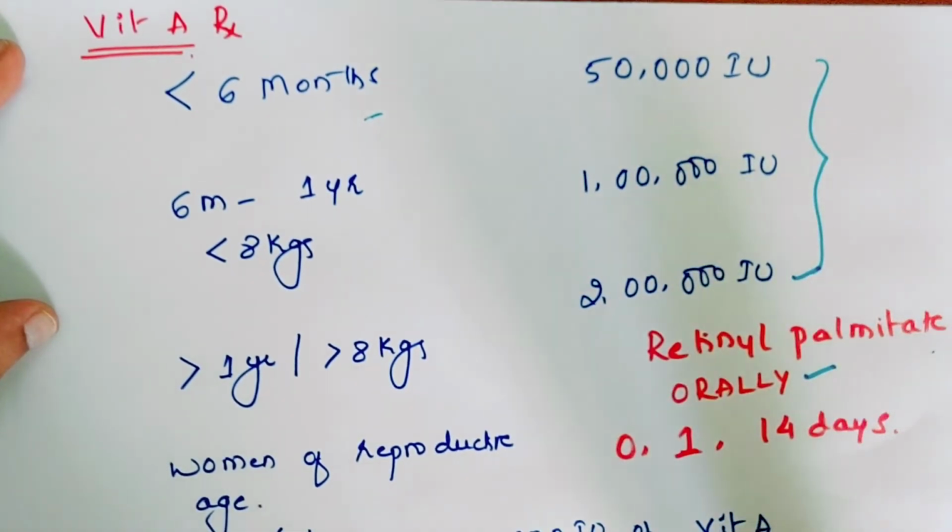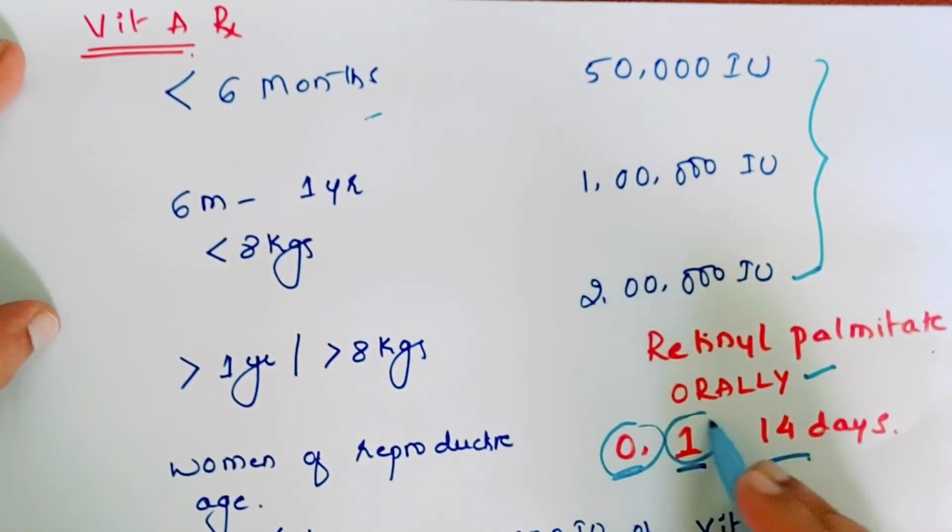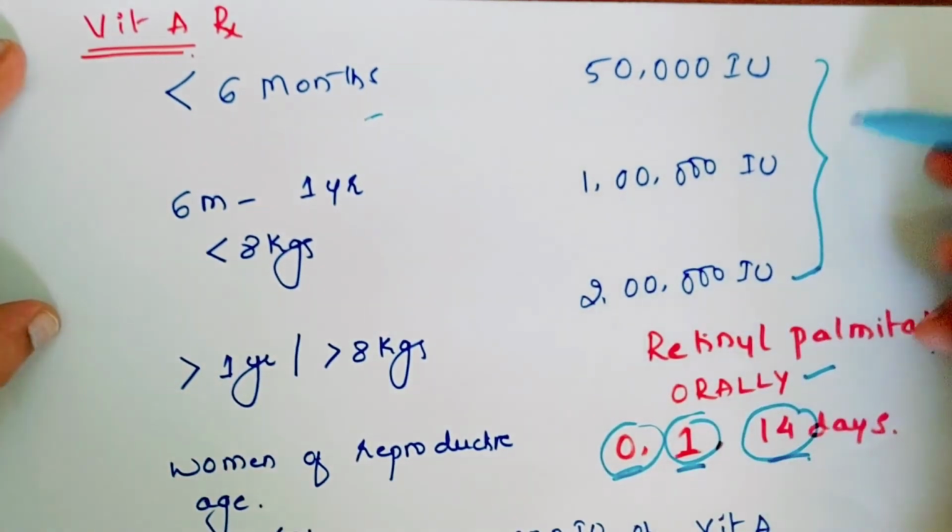So what is the schedule? When you diagnose the child, on that day itself you should give the first dose, that is day 0, then on the next day, then after 14 days. So it should be given in 3 doses: 0, 1 and 14. This is the schedule for the oral retinol palmitate.